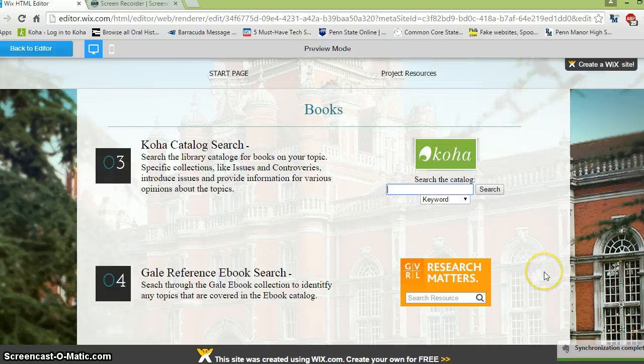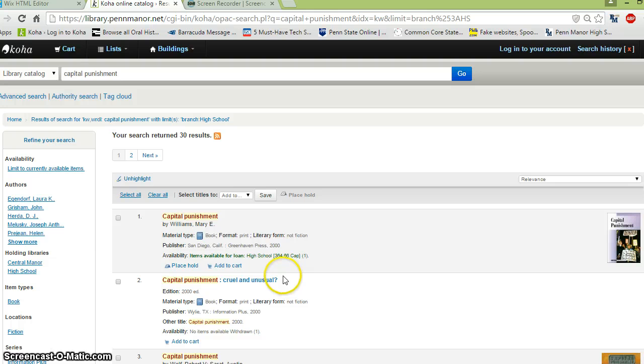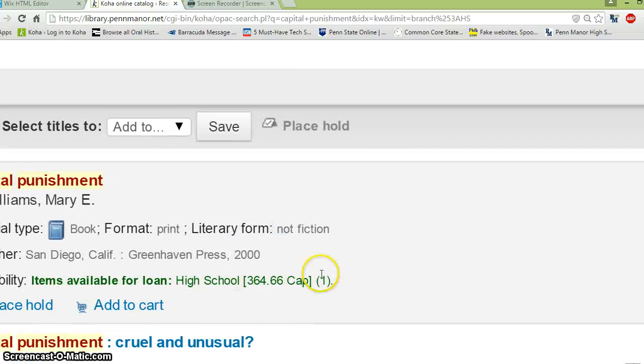This Koha catalog is what we have available here at the high school and at Penn Manor School District. So if I go ahead and type in capital punishment and hit search, what I end up with is a list of different books that are available here in the library. The very first book that comes up is Capital Punishment, Mary E. Williams. I'm going to zoom in on that just a little, and you can see it's